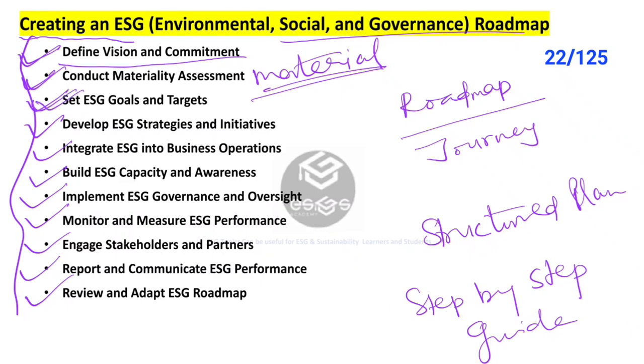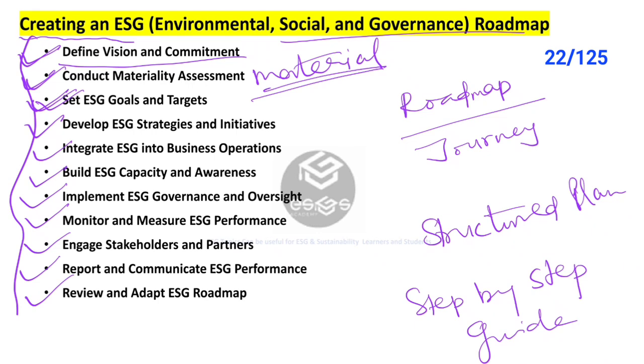In the third step, we set ESG goals and targets. So based on maturity assessment, materiality assessment and stakeholder input, we set specific, measurable, achievable, relevant and time-bound (SMART) ESG goals and targets. Also, we align ESG goals with the organization's vision, mission, values, and corporate strategic priorities.